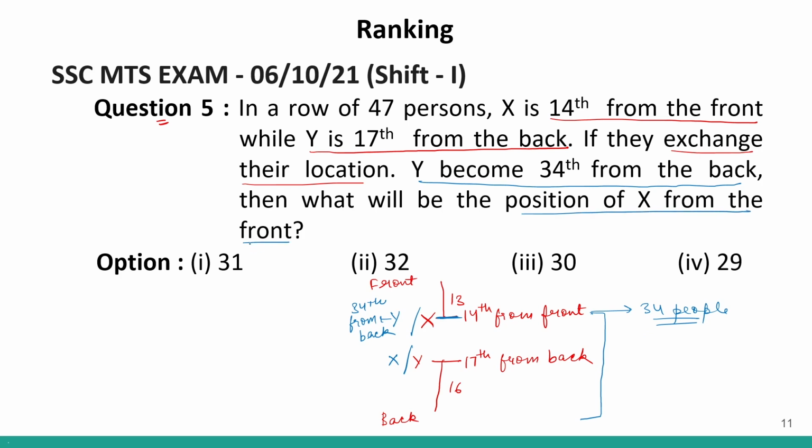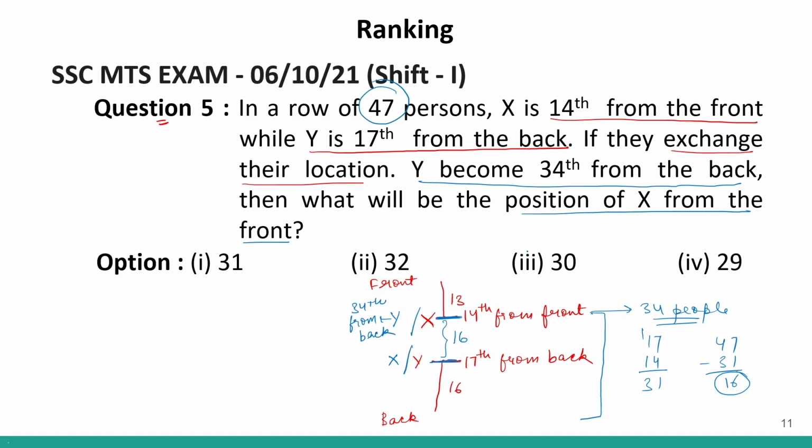So position of X from the front. Now we know that the total number of people is 47. 13 plus 34 is 47. Up till here we have 14 people and up till here we have 17 people. So if I add 17 and 14, how much we will get? We will get 31, correct? And if I subtract 31 from 47, I will get 16. So basically over here we have 16 people.